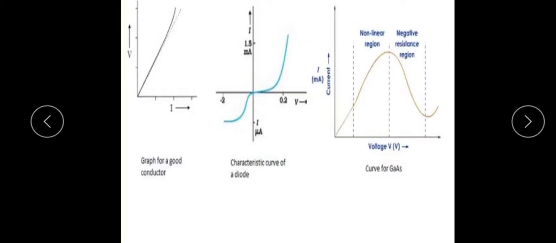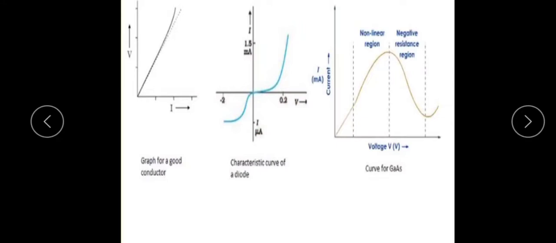In devices such as semiconductor diodes, the relationship between current and voltage depends on the sign of V, as shown in the figure. Sometimes it is shown in the positive axis, sometimes in the negative axis. So from this, Ohm's law does not hold good.